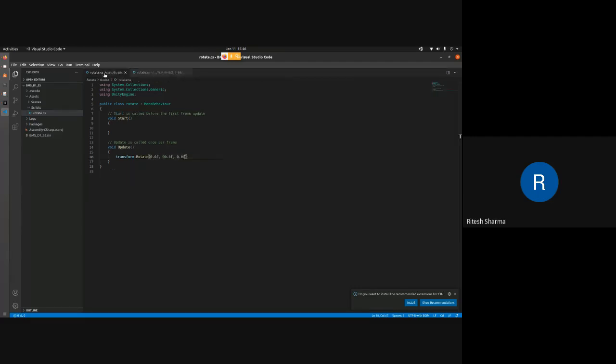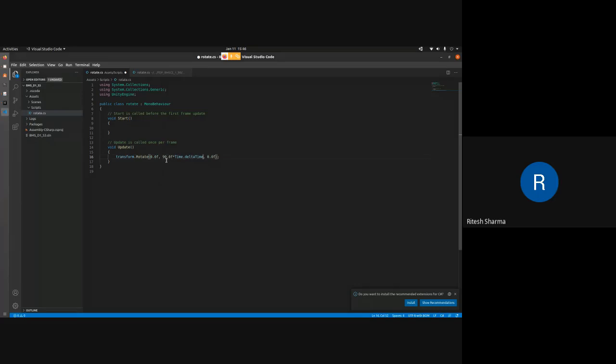Now you compare this. This is what I had written just now, and this is the script that actually will do the job of rotating it. Now you can see the difference: I have provided a number to rotate by this angle, but I didn't provide any time frame to it, like when to rotate it. So this particular variable, Time.deltaTime, does that job. You can type it down.